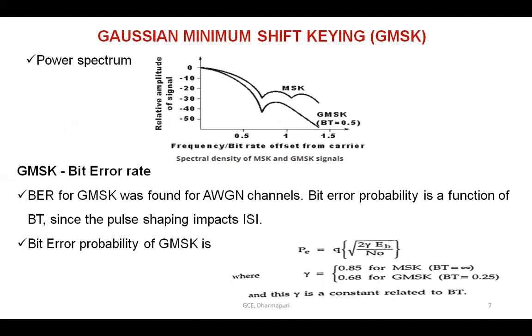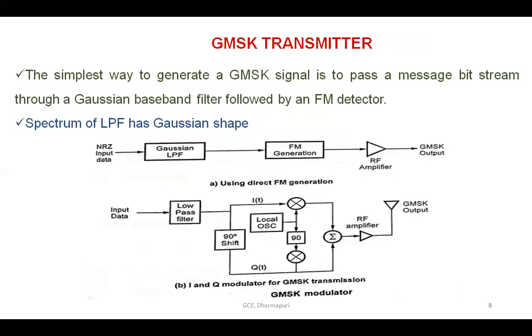In GMSK, the bit error rate can be found in an AWGN channel. The bit error probability is a function of BT, since the pulse shaping impacts intersymbol interference, ISI. The bit error probability of GMSK is approximately P equal to Q of root of 2 gamma E_B by N_0, where gamma is a constant related to BT.